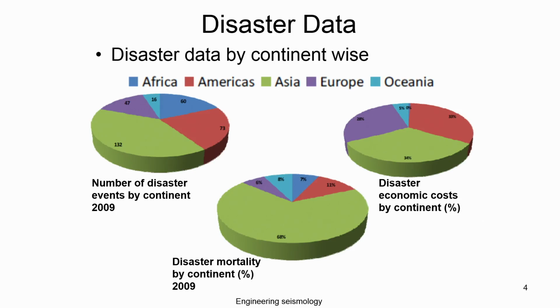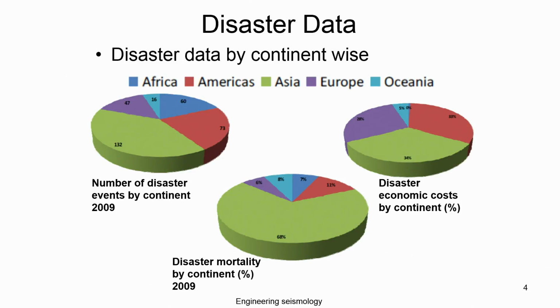Actually, you may know that most of the Asian countries are located on plate boundaries, and most of the climate, where you can see very much drought as well as a large amount of wind, and the number of people living close to the sea is very large in Asia. It is not only that, there is another reason which we will discuss a little later. So, why are more people dying in Asia when compared to other developed countries?